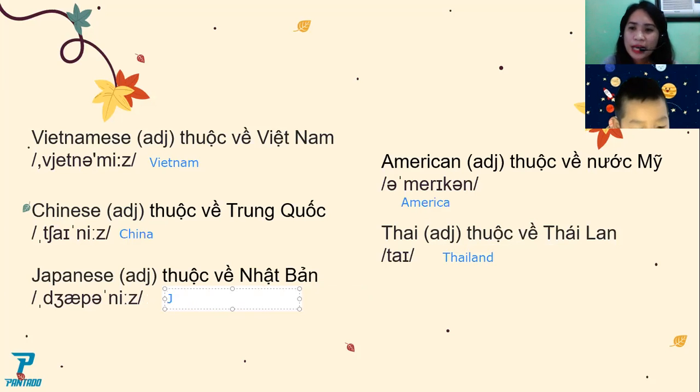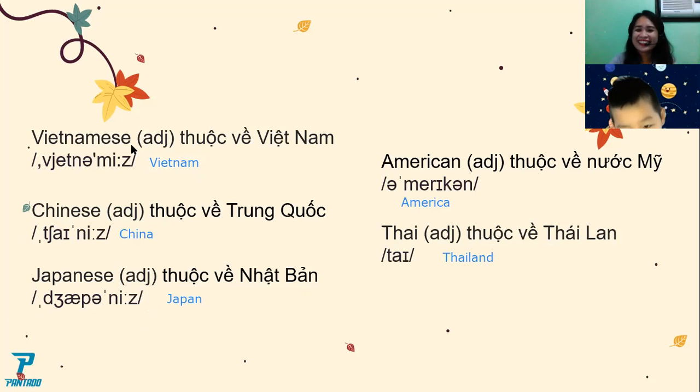Next. Japanese. Listen. Japanese are the people living in Japan. Get it? So what do you call the people that live in Vietnam? Vietnamese.